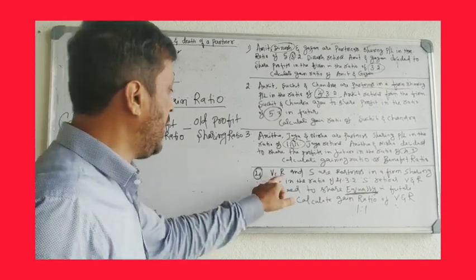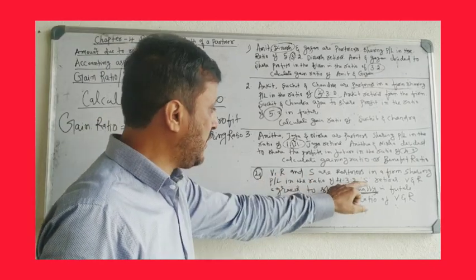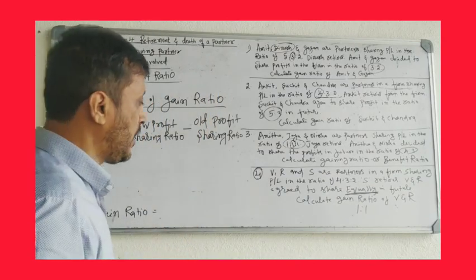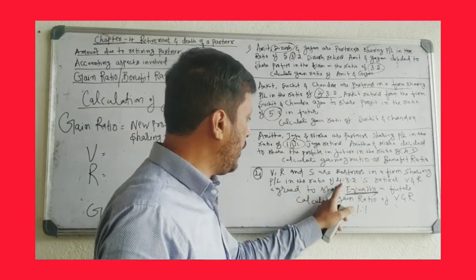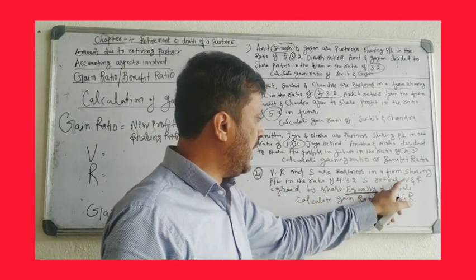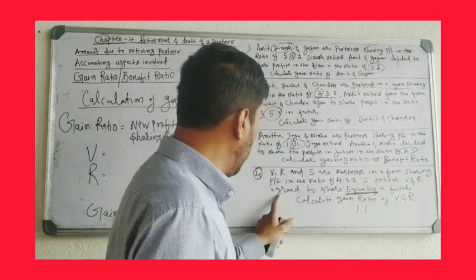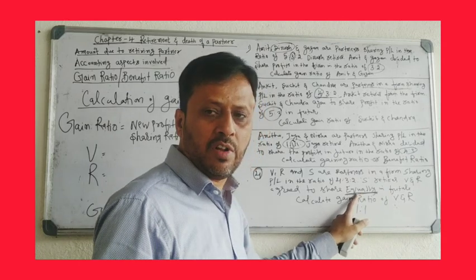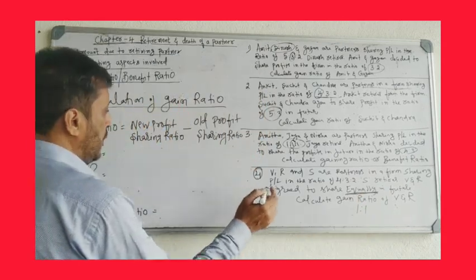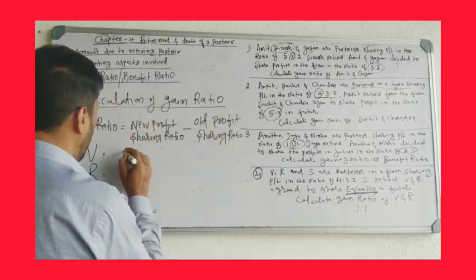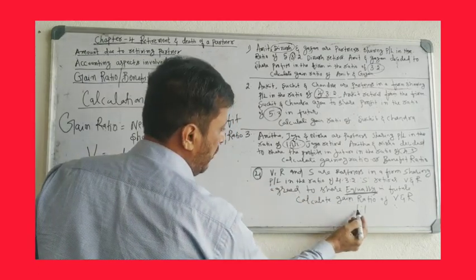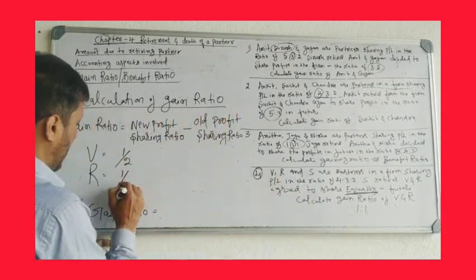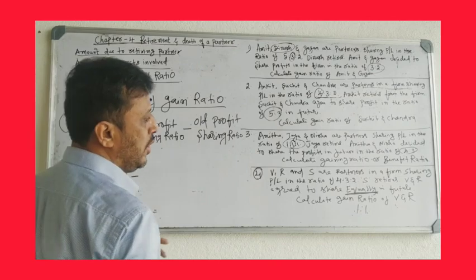Whose gain ratio do we have to calculate? V, R, S, three partners. S retired. We have to calculate the gain ratio of V and R. Okay. So what is their old ratio? 4:3:2. S retired. V and R are the remaining partners, and they agree to share equally in future. Equal means 1:1. So the new profit sharing ratio is 1:1. V's ratio is 1, total 2. R's ratio is 1, total 2. 1/2, 1/2, minus the old ratio.